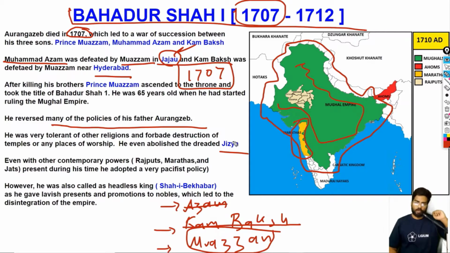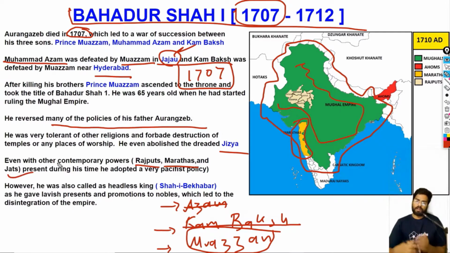by the Mughal rulers. So this tax was abolished by Bahadur Shah. He was actually a very tolerant and secular ruler, but weak. He was a weak ruler. So then we have other powers like, of course, the Marathas. They were a dominant power during the time of Aurangzeb and even became more powerful with the decline of the Mughal Empire. So, as you can see, there were rulers like Rajputs, Marathas, and Jats.